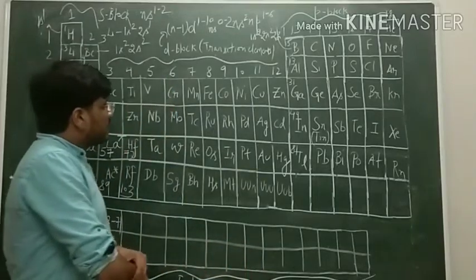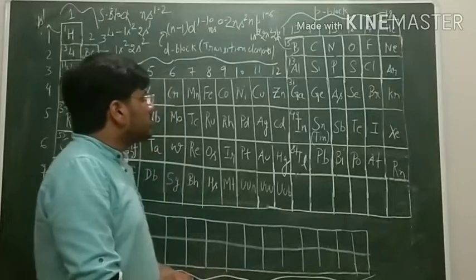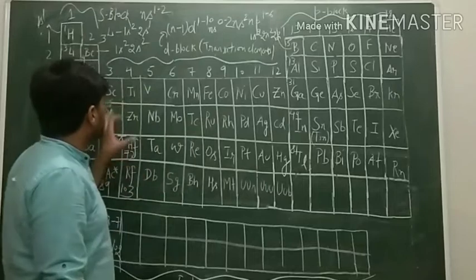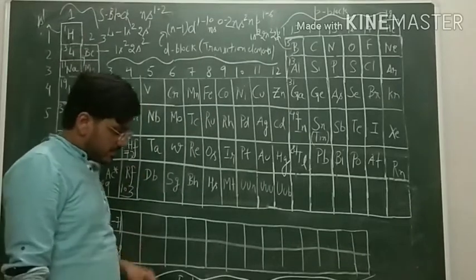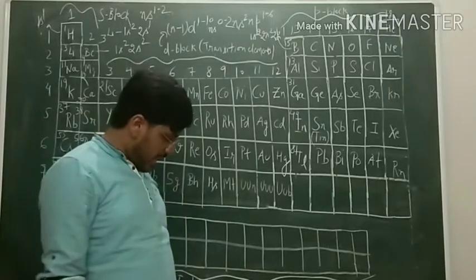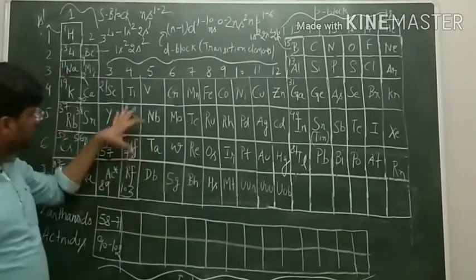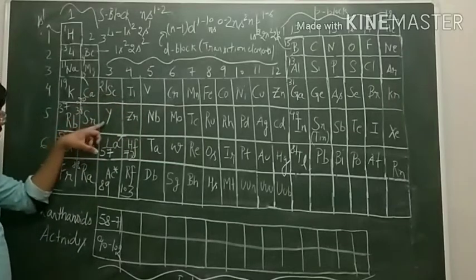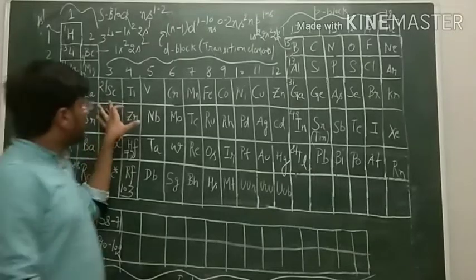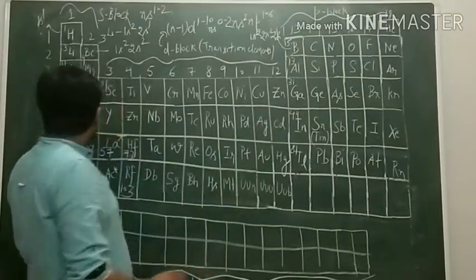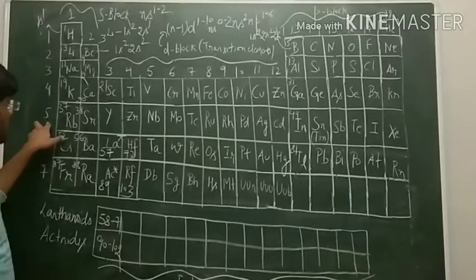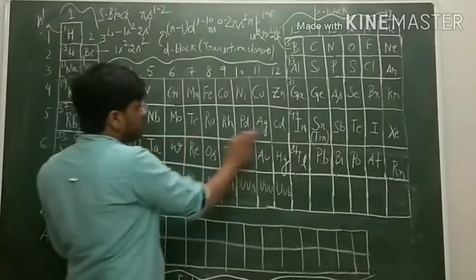Another, we can say that they can form covalent compounds and ionic both, and these are mostly metals which are present in the d block elements. Another point which we have to remember is that they are classified into 4 transition series. The first transition series is in period number 4, which accommodates 10 elements from scandium to zinc. Another is the second transition series, which is the 5th period, having 10 elements from yttrium to cadmium.